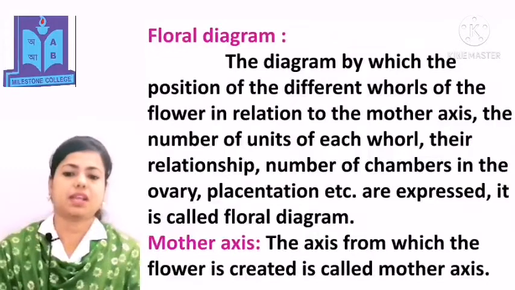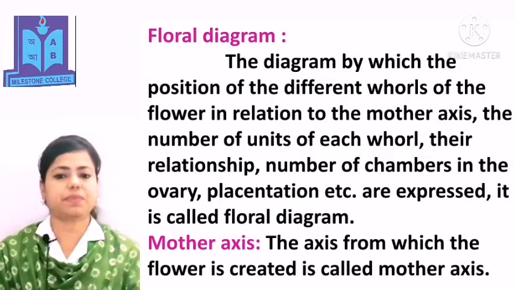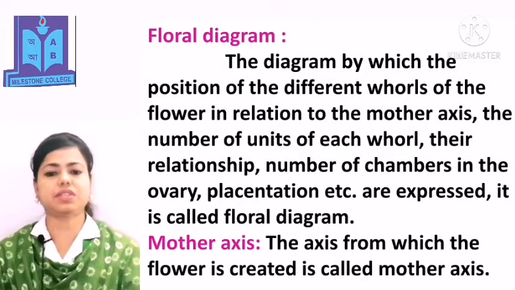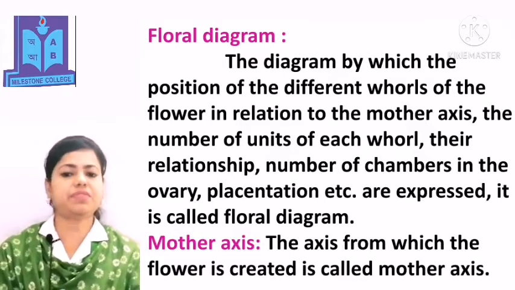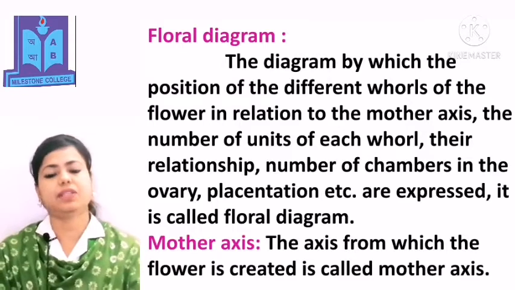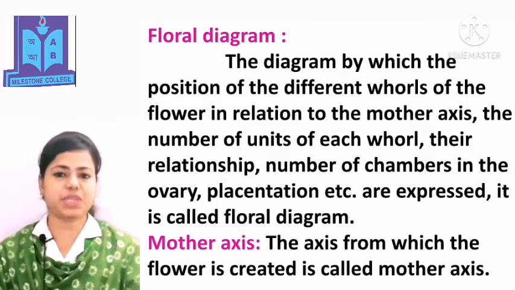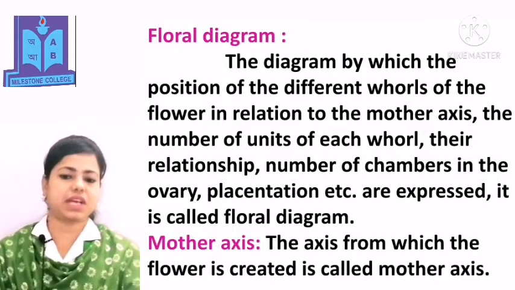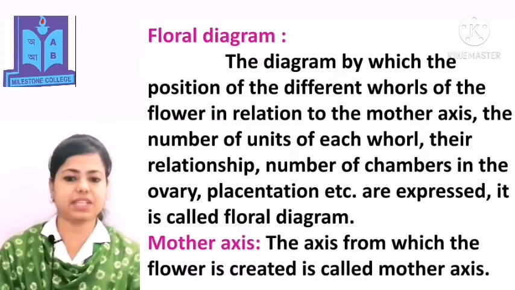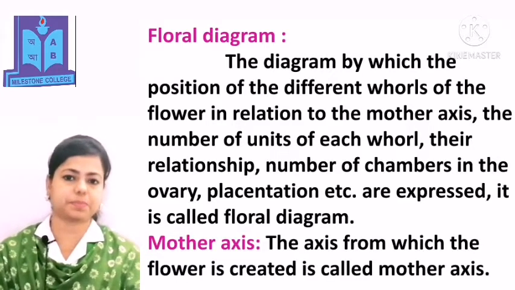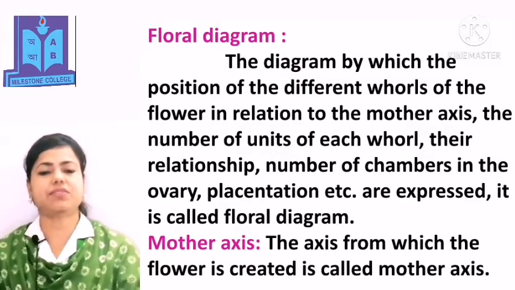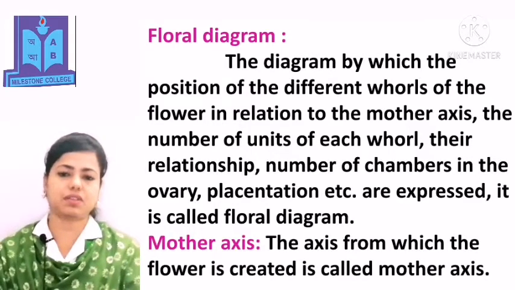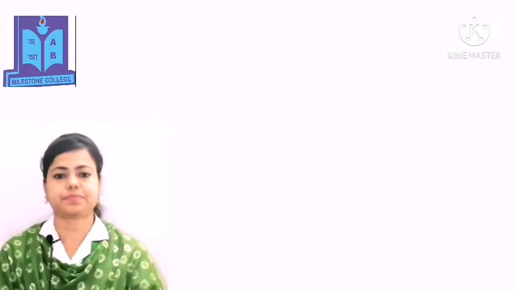Floral diagram. The diagram by which the position of the different whorls of the flower in relation to the mother axis, the number of units of each whorl, their relationship, number of chambers in the ovary, placentation, etc. are expressed, is called floral diagram. Mother axis. The axis from which the flower is created is called mother axis.